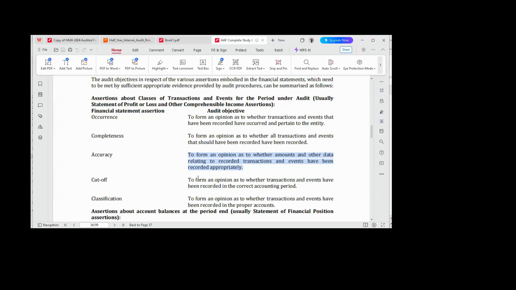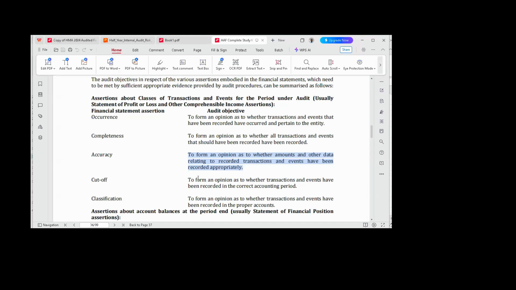Then they also say that we ensure that all transactions were posted into the right account. That is what? Classification. So every ERP or every accounting software has what? Account codes, a chart of accounts.